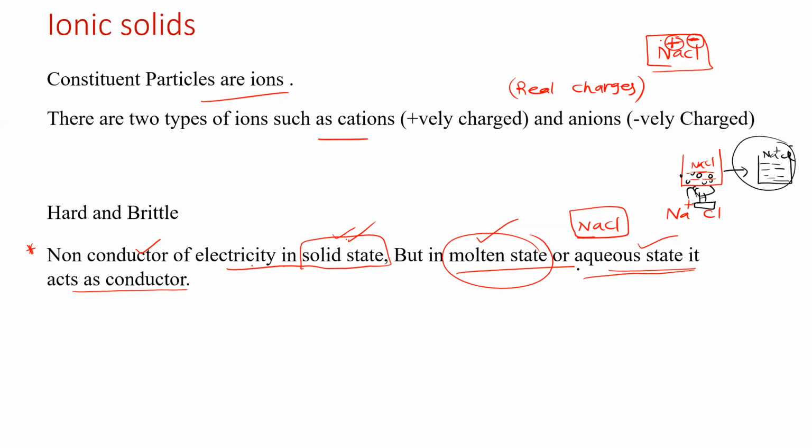So what is the difference between molten and aqueous state? That is simple. If we add some water to NaCl, it becomes an aqueous solution of NaCl. Only in the presence of water does it become aqueous. Without water, only Na plus and Cl minus constituents are there. Here, in aqueous solution, Na plus ions, H plus ions, Cl minus ions, and OH minus ions are there.